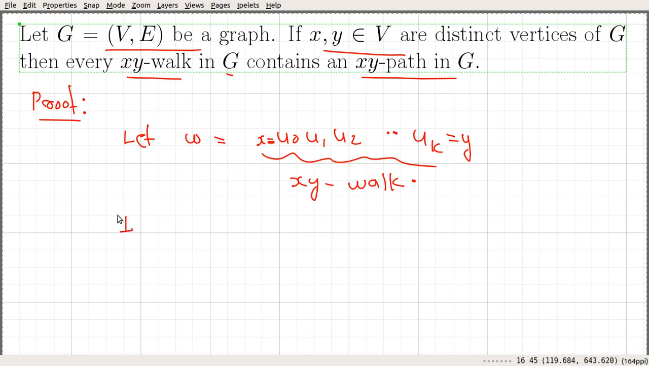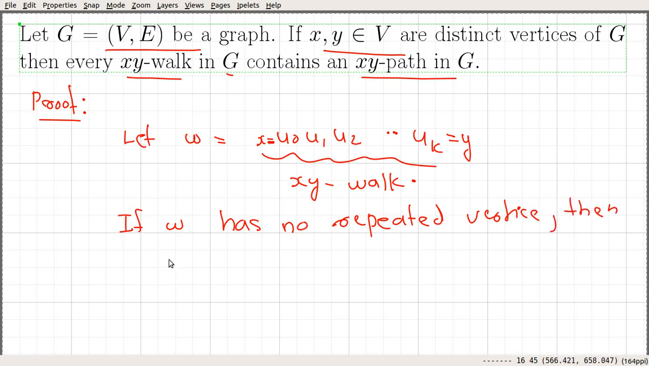So if W has no repeated vertices, then W is in fact an xy path. So if that is the case, then we are done. Simply return that walk W. Since it has no repeated vertex, then by definition it is also an xy path. Okay, so let's move to the other situation.